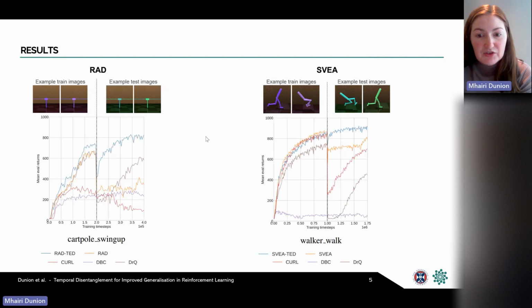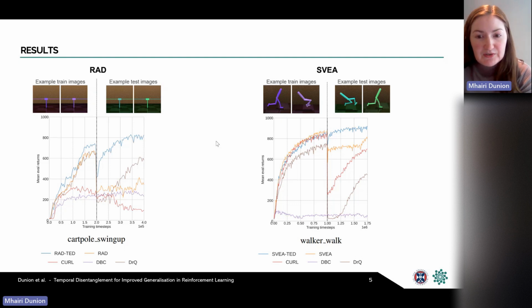So here we have the results for RAD and SPHERE as two different examples of base algorithms using the TED loss on the DeepMind control suite. And the paper has more results on more tasks for both of these algorithms as well. Our results show that TED, which is the blue line in the graphs, consistently improves generalization of the base RL algorithm, which is the orange line, in all the tasks, as well as outperforming state-of-the-art baselines.